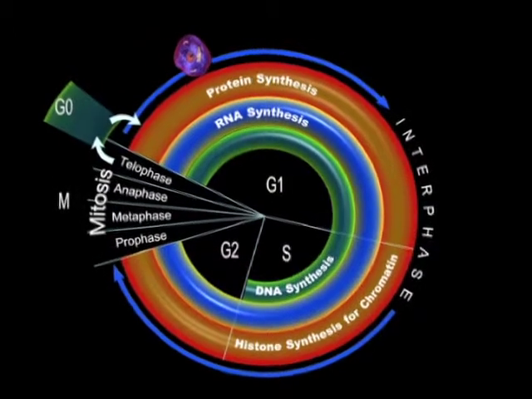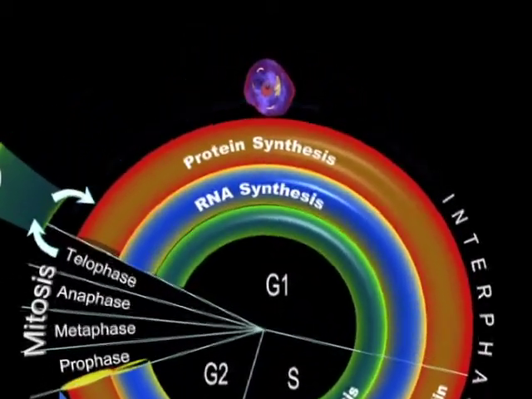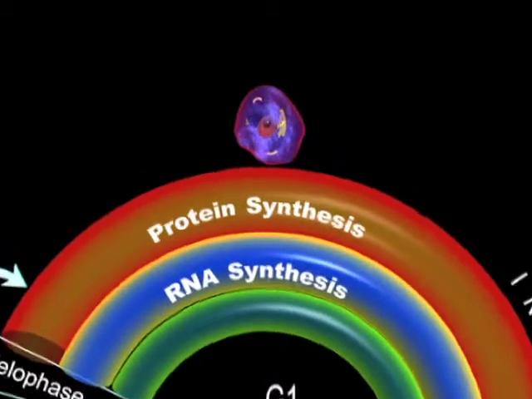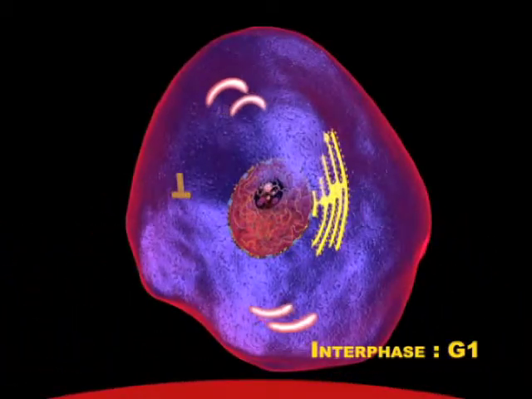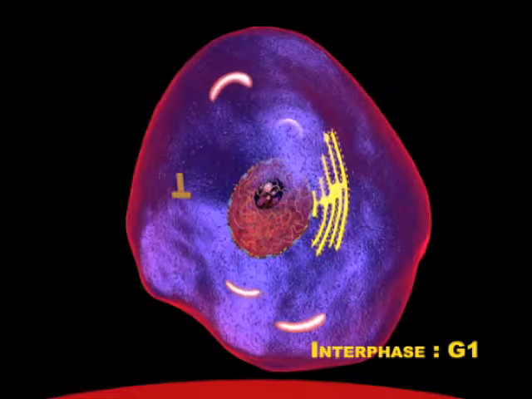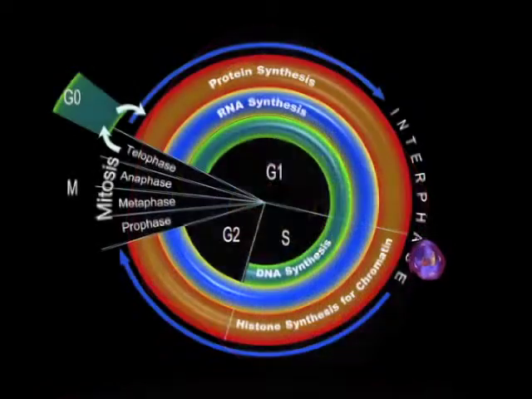Cells begin the cell cycle by entering interphase. In interphase, the cell prepares for division by duplicating DNA and making necessary proteins. In the G1 phase, the cell prepares itself to duplicate its DNA. The synthesis of RNA and protein also take place.